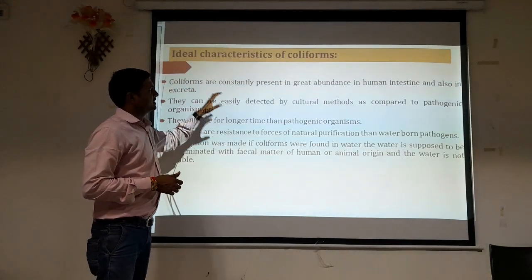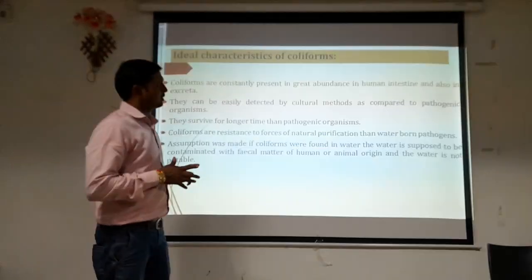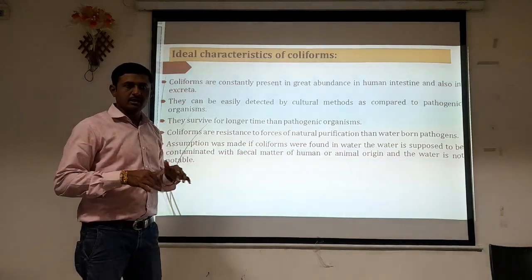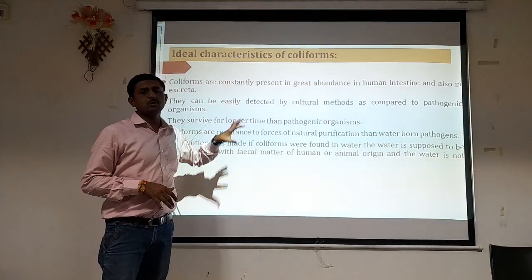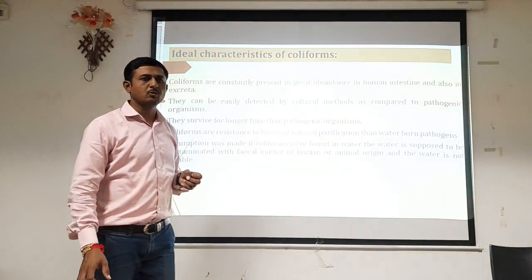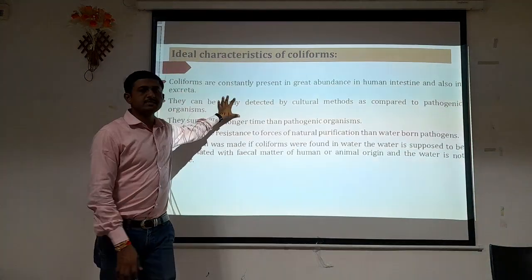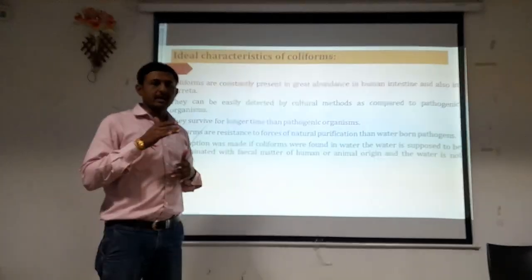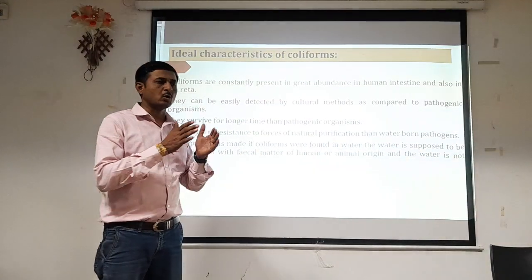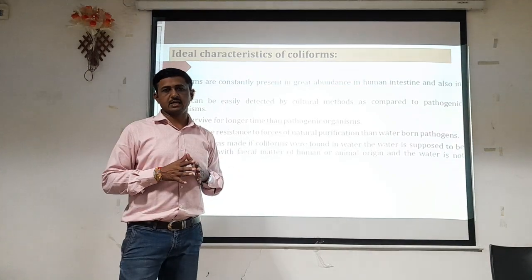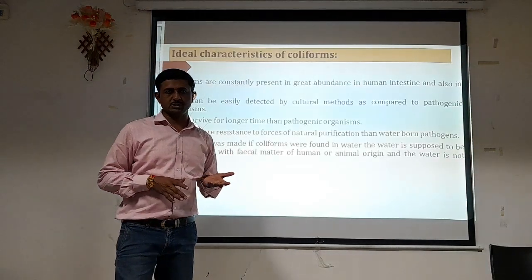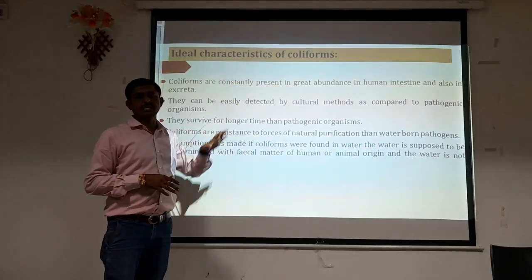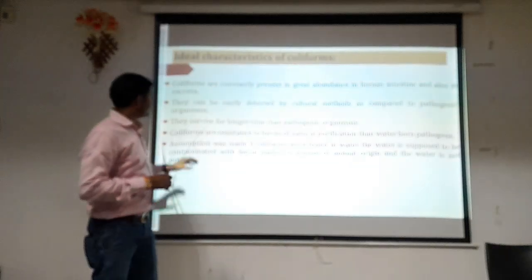Coliform are constantly present in great abundance in the human intestine and also in the excreta. Here the main characteristic of fecal coliform is that these organisms are abundantly present in the intestine, and as they are present in the intestine, they are normally present in the excreta of human origin. So it is a basic characteristic why we use that organism as an indicator of fecal contamination.